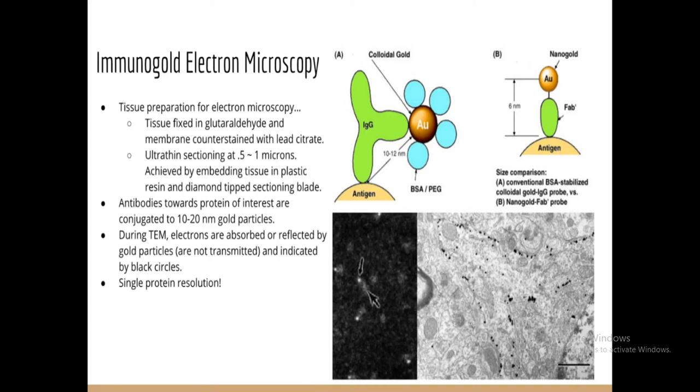The next is immunogold electron microscopy. For tissue preparation for electron microscopy, the tissue is fixed in glutaraldehyde and membrane counterstained with lead citrate, and then antibody to our protein of interest is conjugated to 10 to 20 nanometer gold particles. This is colloidal gold, to which you add your antibody, a combination of the Fab component of the antibody with the Au component of the nano gold. You can see the size comparison in this slide. So you can identify single protein resolution with this technique.